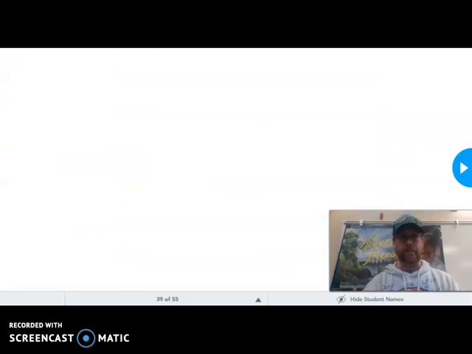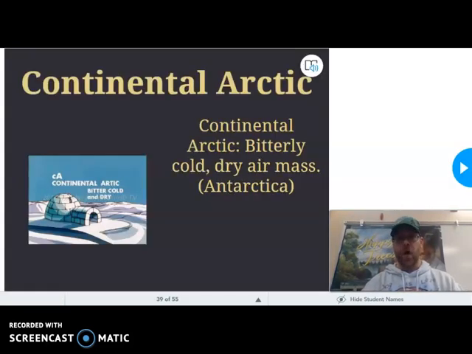And we will stop right there. Hopefully you learned a little bit about air masses. I think the big thing that I hope you learned is how easy it is to differentiate between the ones that we have. Because all you have to do is add either continental or maritime and what you know about that, and then you add the words after it, whether it's Arctic, whether it's polar, whether it's tropical, and you put those together in that little teeny tiny of a math sentence, and you're good to go.